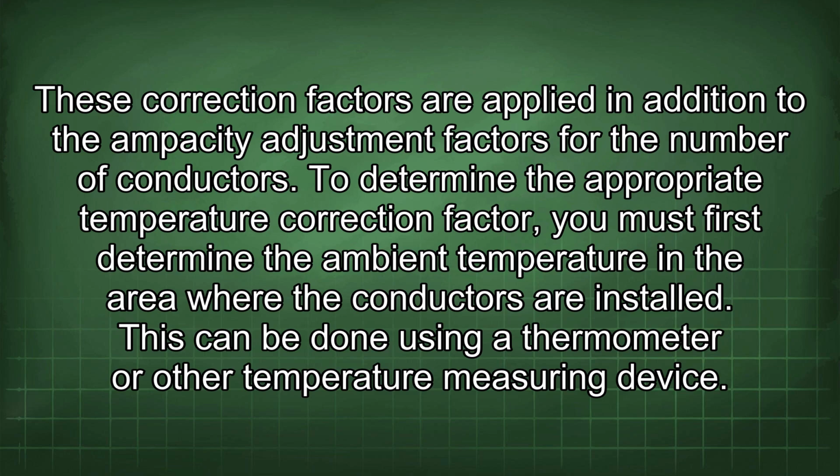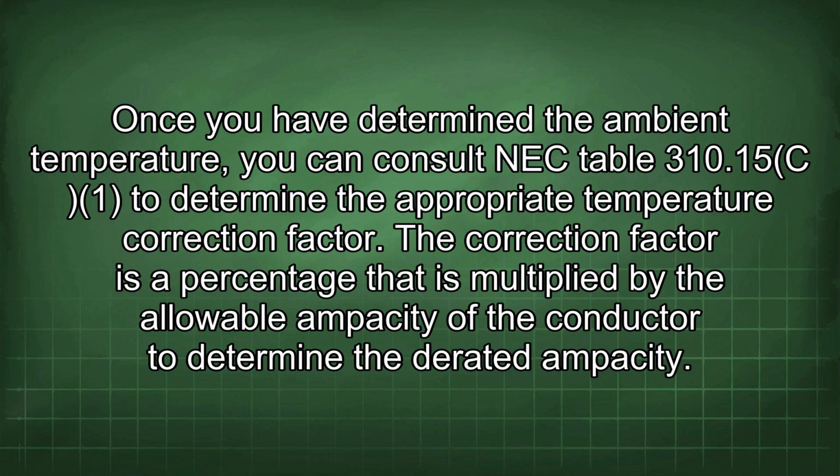To determine the appropriate temperature correction factor, you must first determine the ambient temperature in the area where the conductors are installed. This can be done using a thermometer or other temperature measuring device. Once you have determined the ambient temperature, you can consult the NEC temperature correction table to determine the appropriate correction factor. The correction factor is a percentage that is multiplied by the allowable ampacity of the conductor to determine the